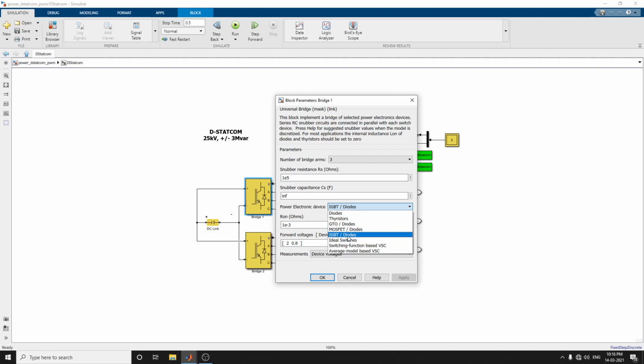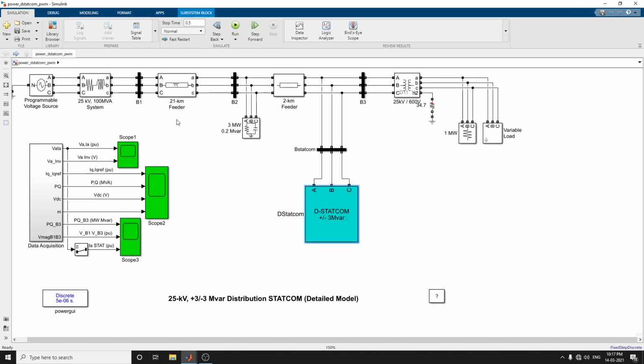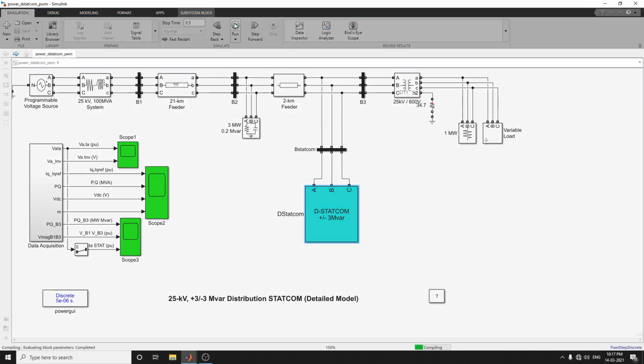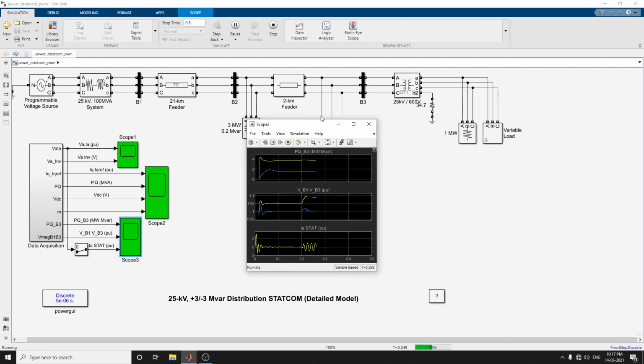In this example, to observe harmonics and control system dynamic performance over relatively short periods of time, typically hundreds of milliseconds to 1 second, we can use power electronic devices as IGBT devices in this model. Here also the programmable voltage source block is used to modulate the internal voltage of the 25 kilowatt equivalent. By running the simulation, the voltage is observed in scope 3, which shows the variation of P and Q at bus B3.